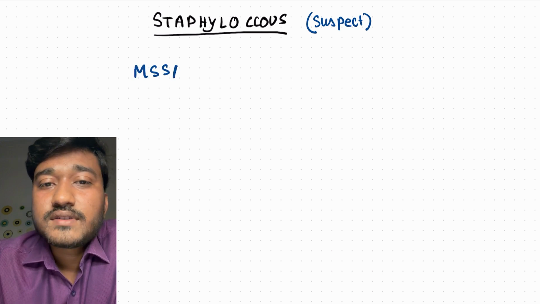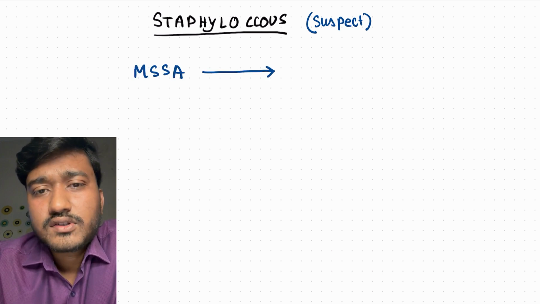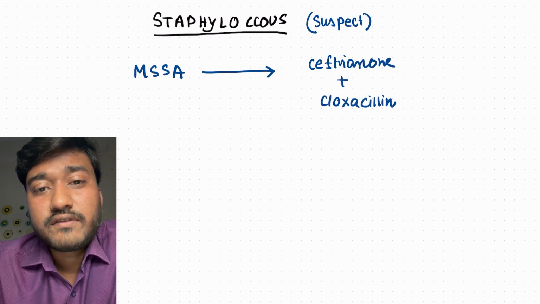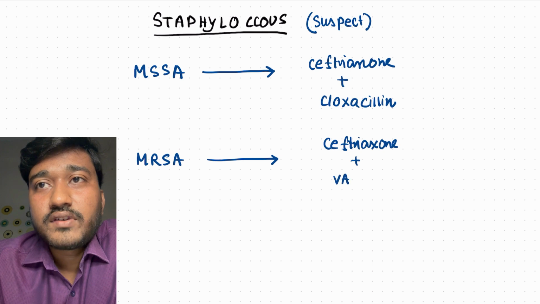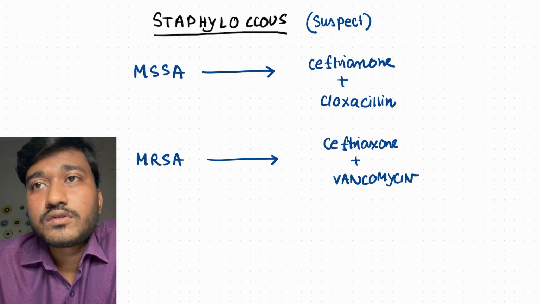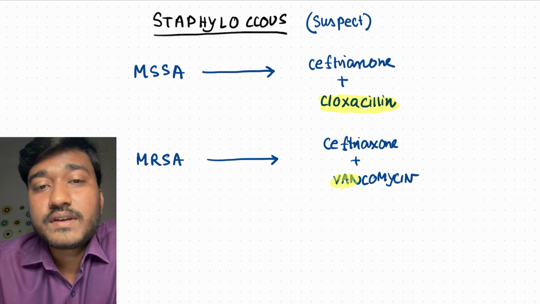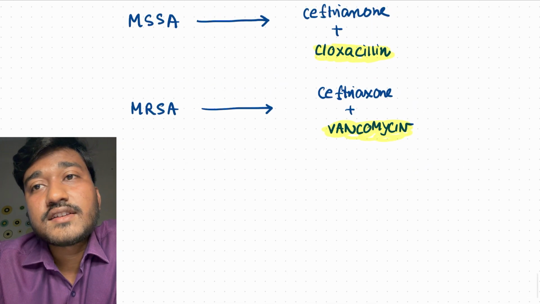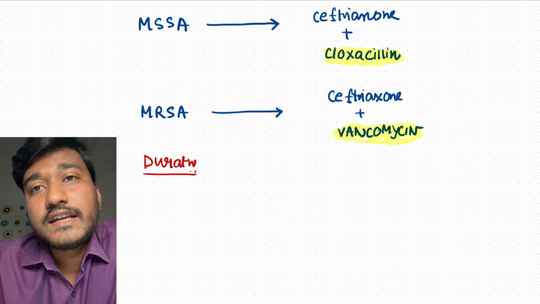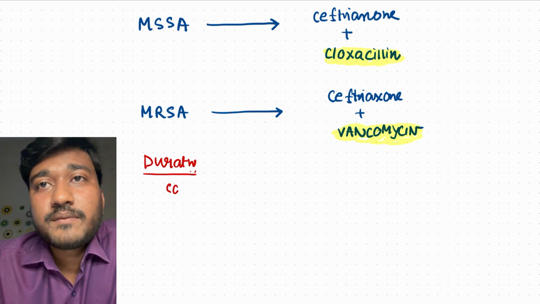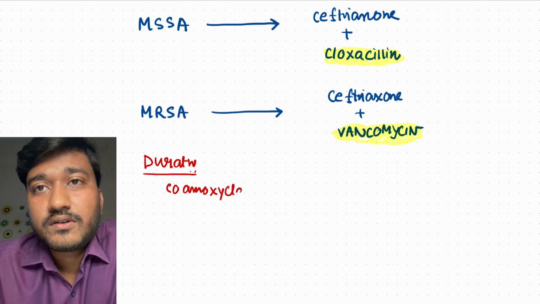Let's say the organism is Staphylococcus. Staphylococcus usually causes necrotizing pneumonia, a very severe form of pneumonia. The child becomes very, very sick in this case. For the MSSA variant, we have cloxacillin or flucloxacillin along with ceftriaxone. In case of MRSA, we give vancomycin. If it is VRSA, that is vancomycin-resistant Staphylococcus aureus, we have to give linezolid. MSSA means methicillin-sensitive Staphylococcus aureus. MRSA, methicillin-resistant Staphylococcus aureus.